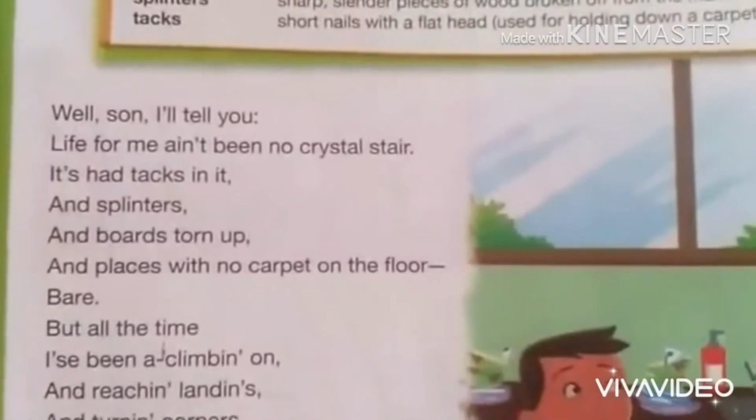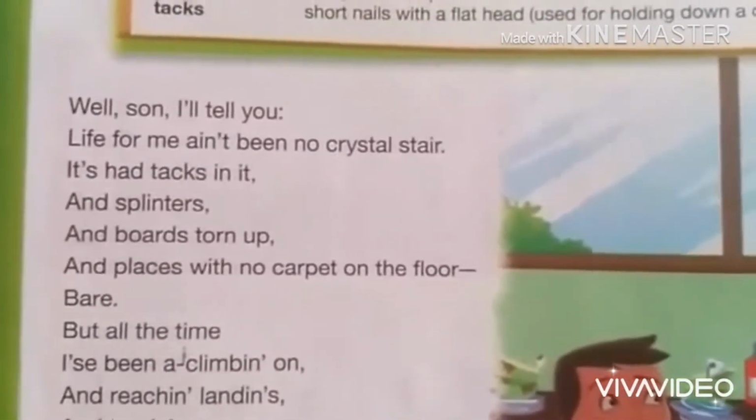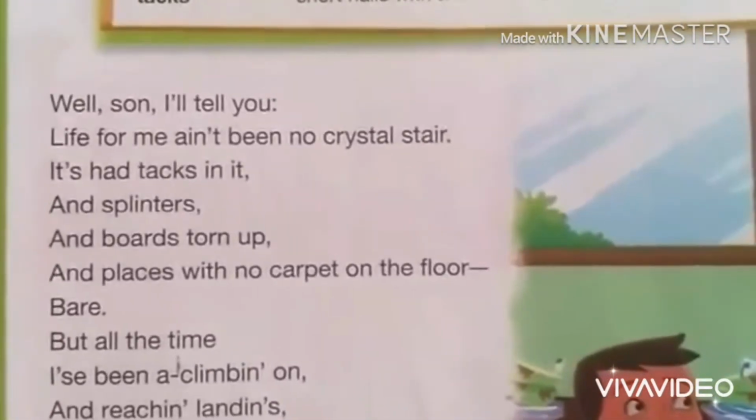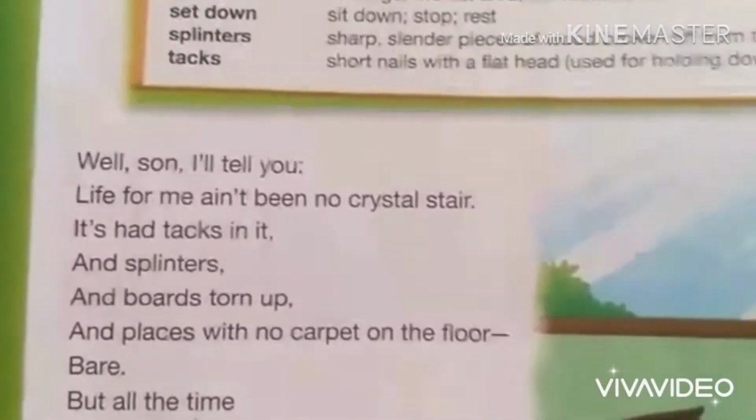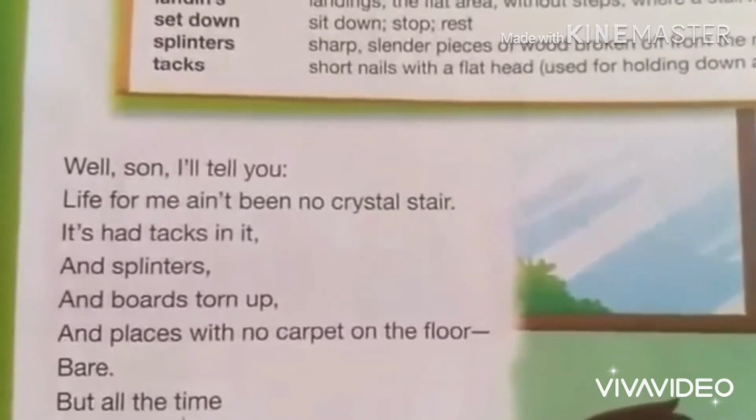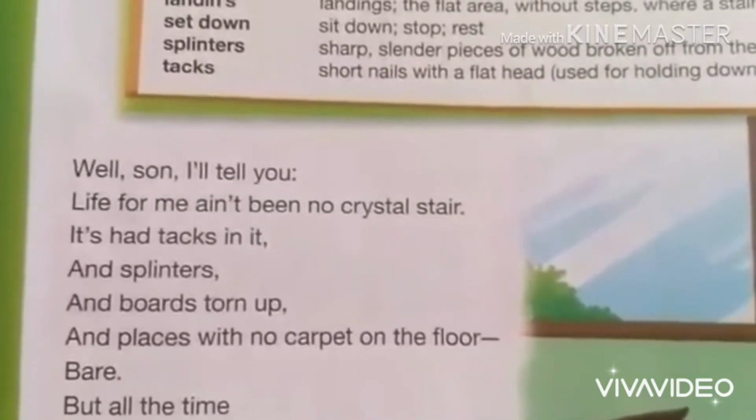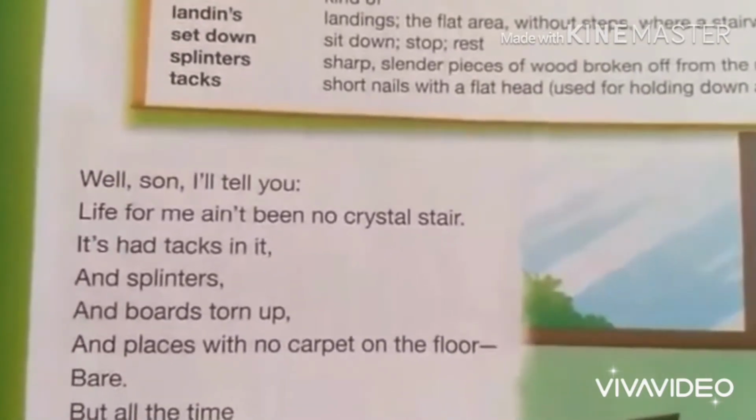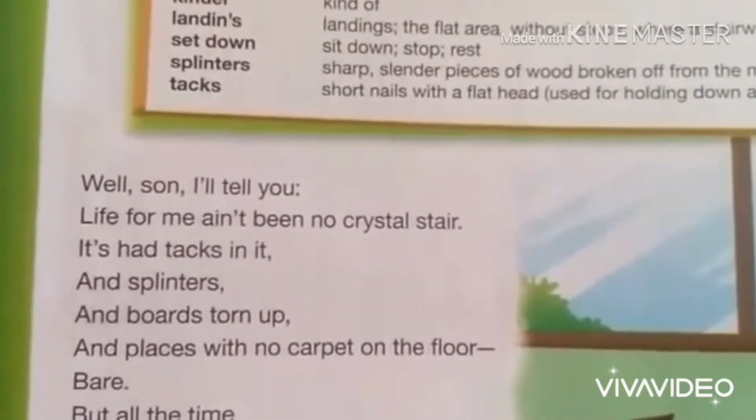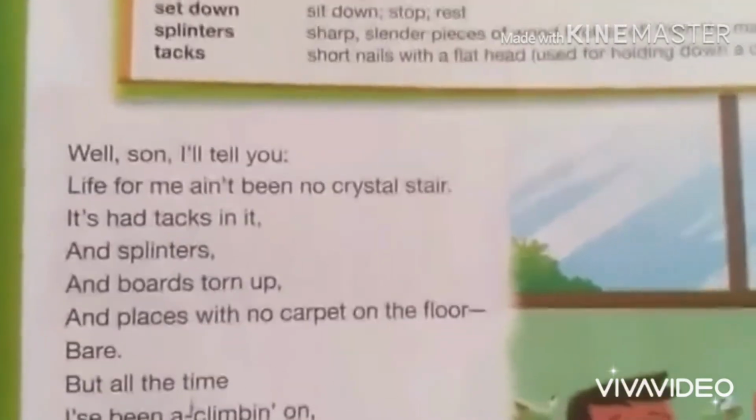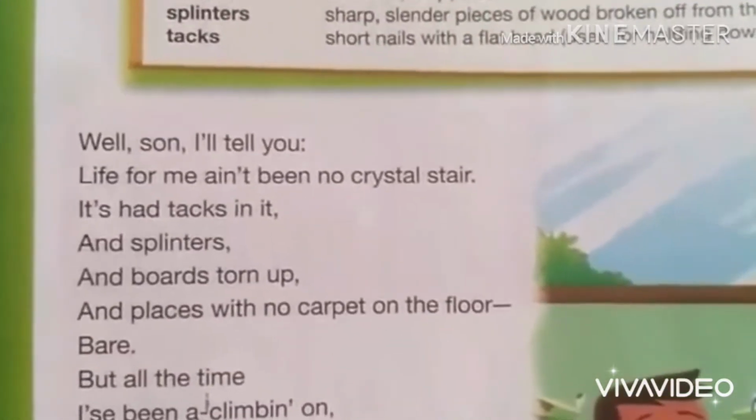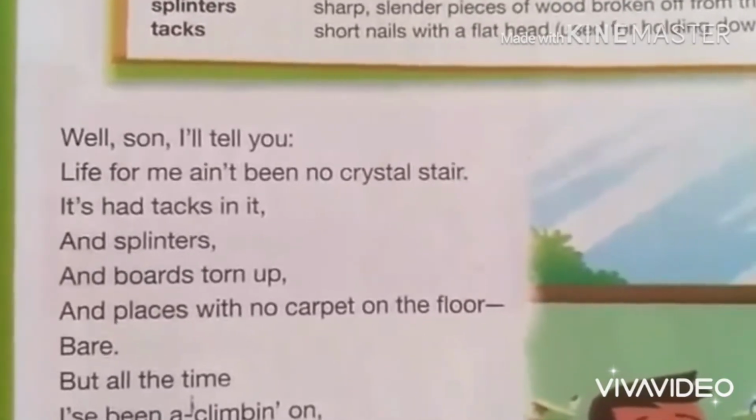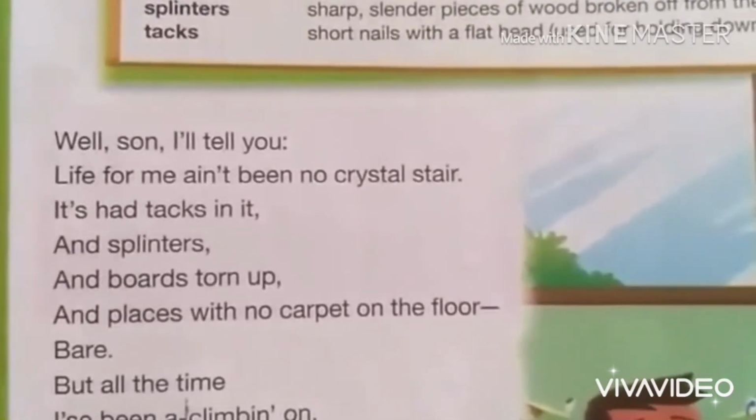Now, students, I'm going to describe the poem. Well, son, I'll tell you, life for me ain't been no crystal stair. She is describing, my son, life is not as easy as you see, because even the life a mother has spent was very difficult. It is the explanation of these two lines. For she says, it's had tacks in it, which means a problem in it, and splinters, like sharp slender pieces of wood, as we have studied in the meanings.